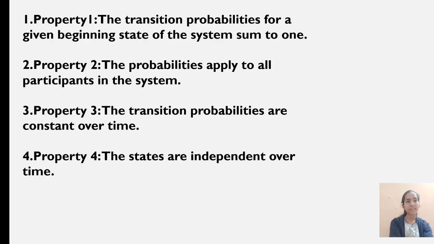The four properties of the Markov analysis are: Property 1, the transition probabilities for a given beginning state of a system sum to 1. Property 2, the probabilities apply to all the participants in the system. Property 3, the transition probabilities are constant over time. Property 4, the states are independent over time.